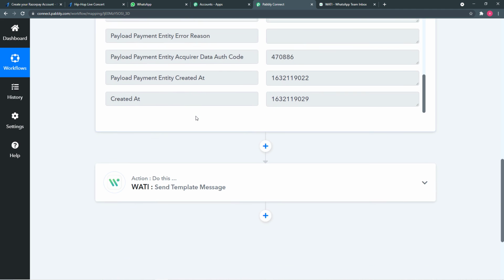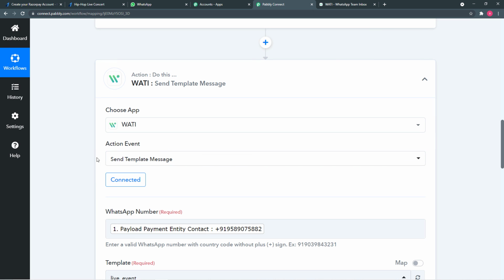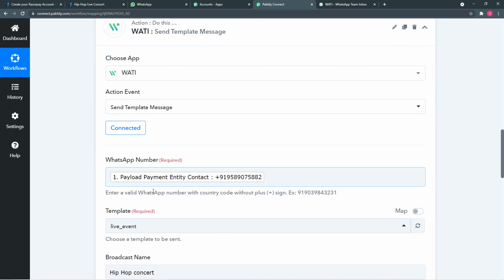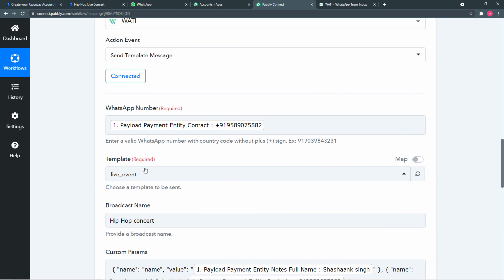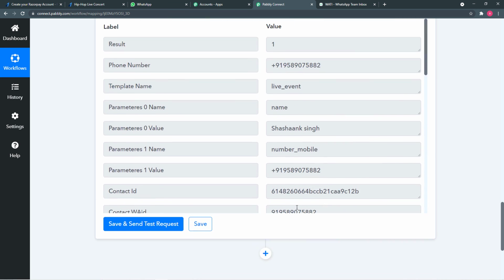Then we connected our Vati account, selected this action event, mapped the WhatsApp number of our customer who booked the ticket, and then selected the template we are going to use to send the message. Then we mapped the custom parameters we have in the message, and we are done. Now just click on save here.